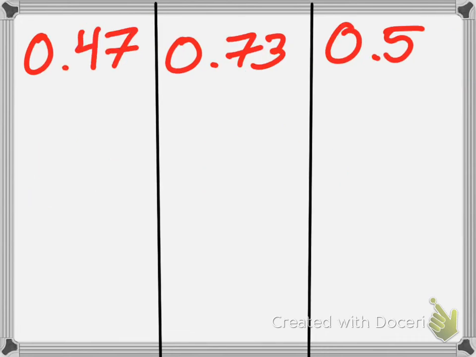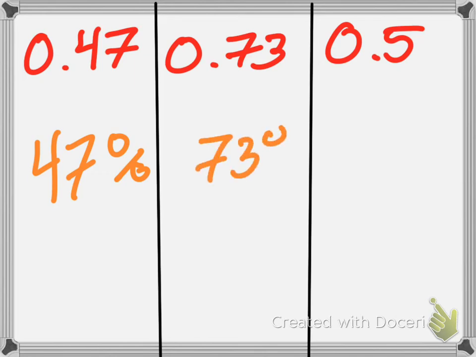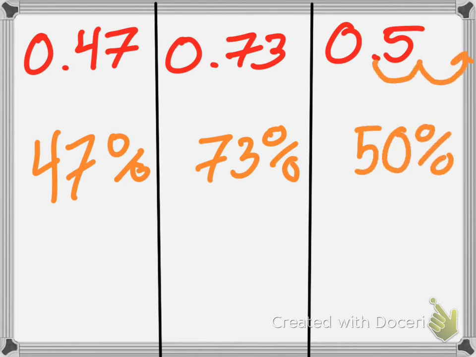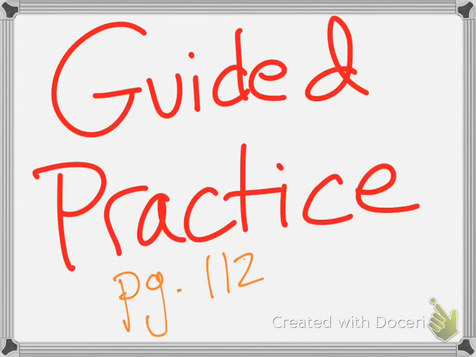Jack, what is the first one? 47%. Look at how easy that is. Excellent. I want to see David. What is the second one? 73%. Yes. Lastly, I want to see Edson. What is the third one? 50%. Yes, 50%, because we go over 1, 2. That's the hardest one. That's the one that everybody always says 5%. That's the real one that's complicated.